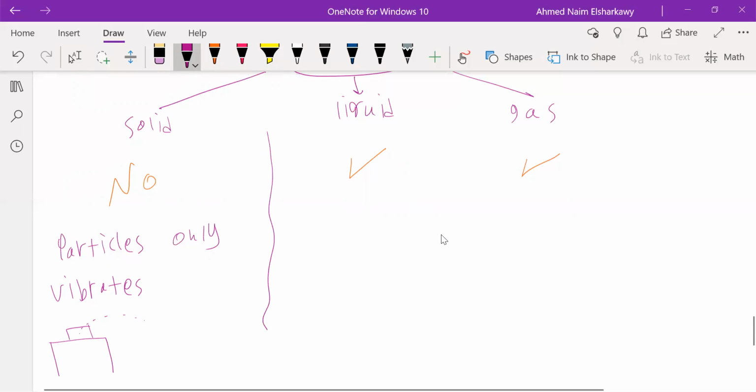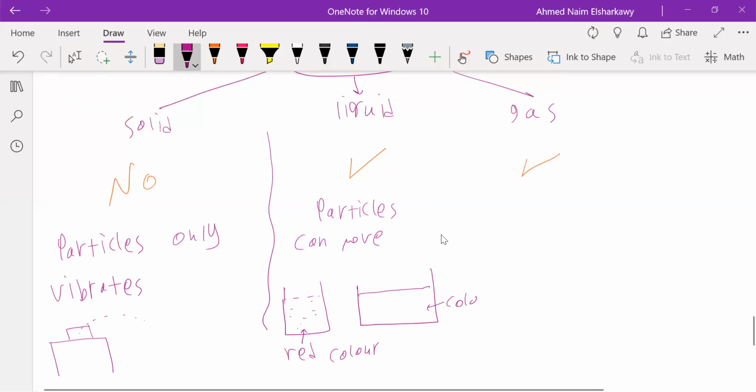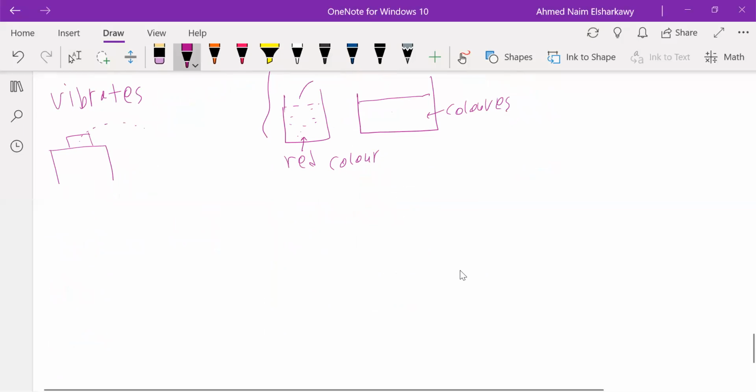What about liquid? Can diffusion happen in liquid? Let's see. The particles can move, so diffusion can happen. If you have a solution that has red color and you put it in another solution that is colorless, when you mix them together you will find that the resultant solution has a mixed color.